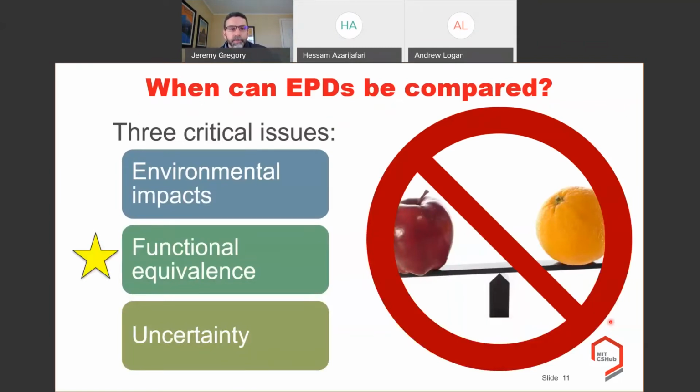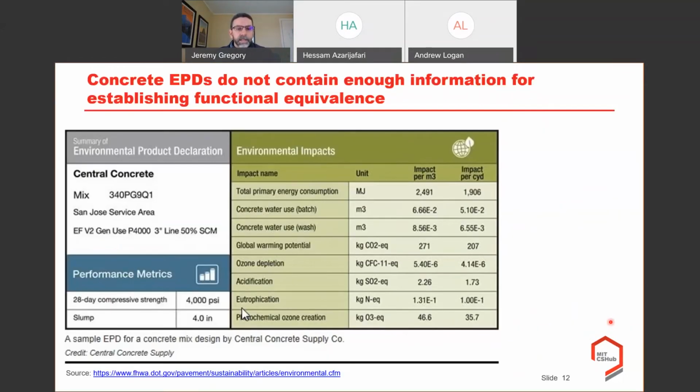And why is this important? So going back to this EPD that I showed at the beginning, it seems like there's a lot of information here. We have a name for this product from the manufacturer, but really the only performance information that we have is right here, and that's 28-day compressive strength and the slump. And actually, according to the product category rule, the 28-day strength listing is a requirement, but slump and any other performance metric is optional.